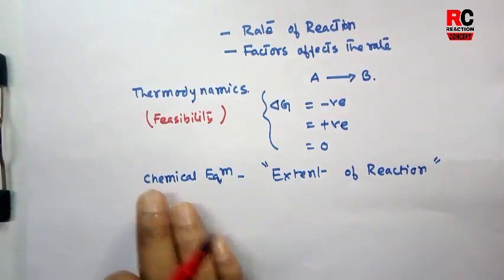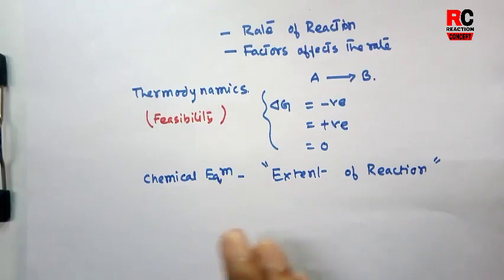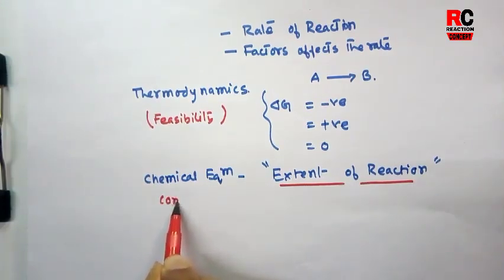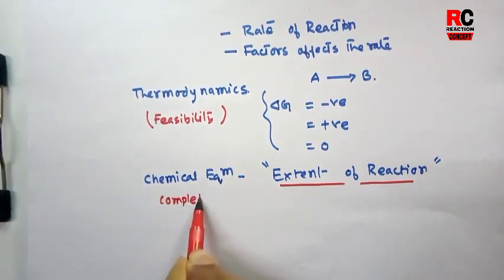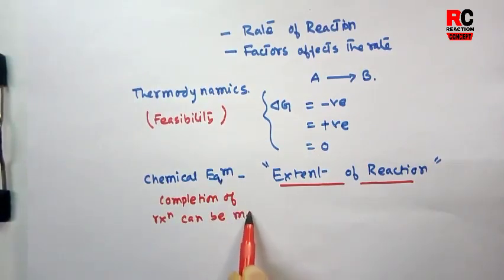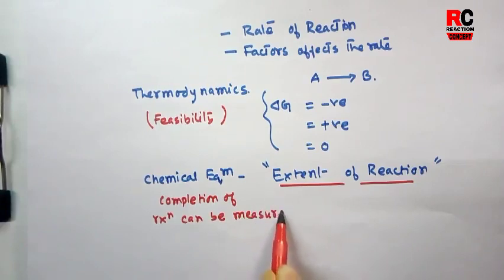And from chemical equilibrium we can say the completion of a reaction, the extent of completion, can be predicted.